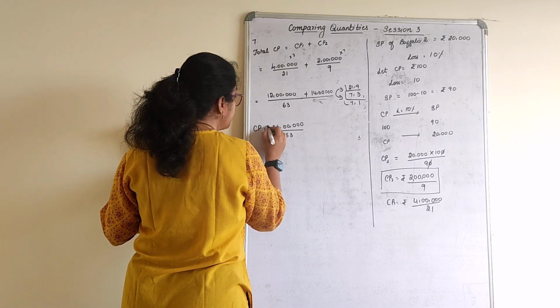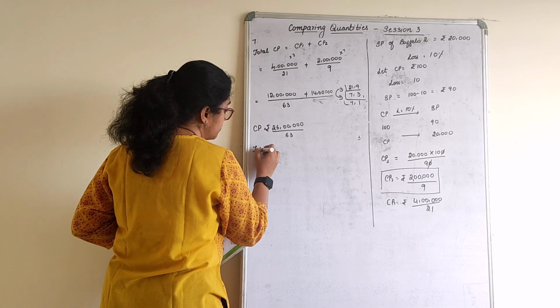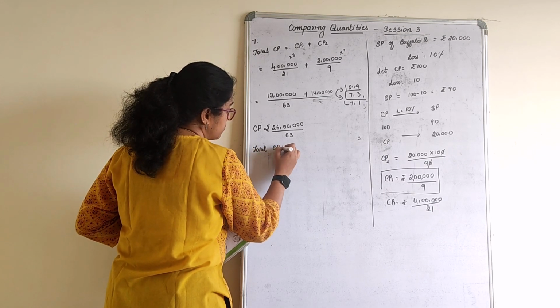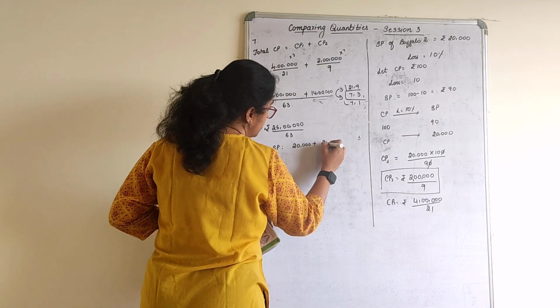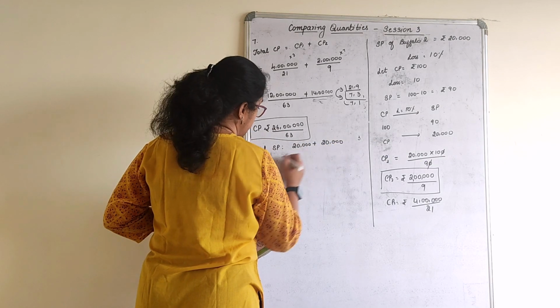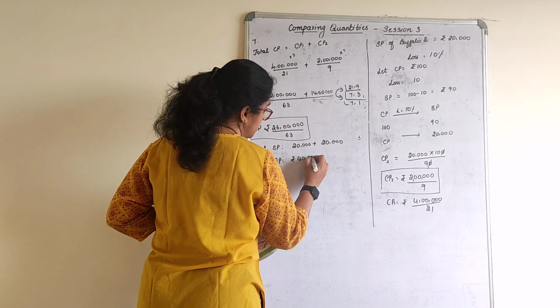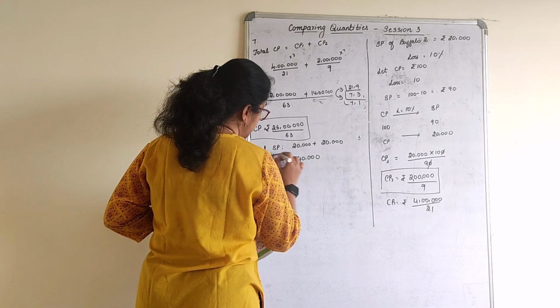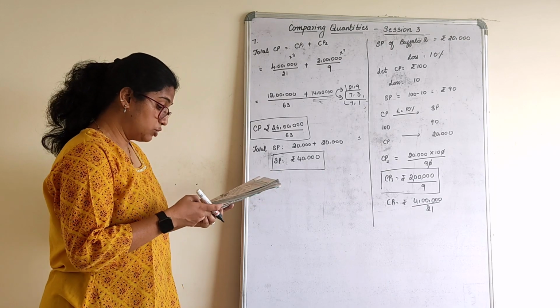This is total CP. What is total SP? 20,000 plus 20,000. So total SP is rupees 40,000. Okay. Now next part.